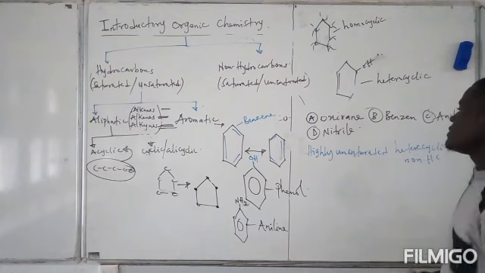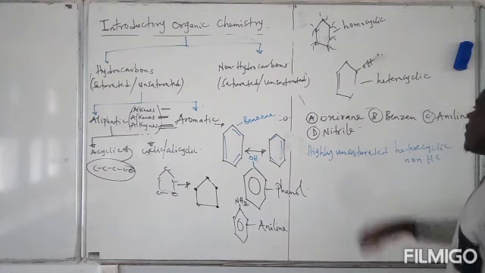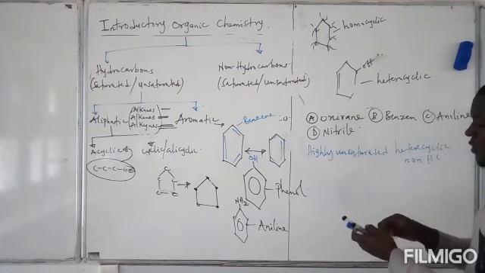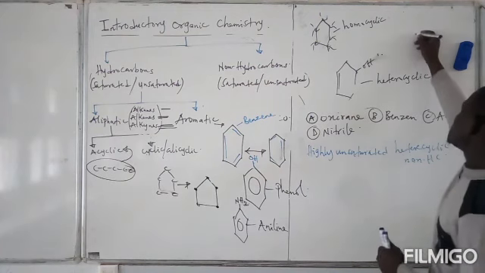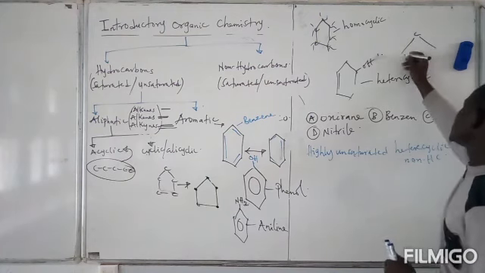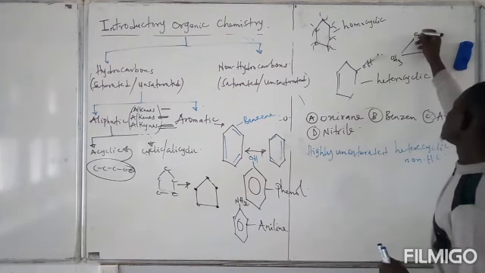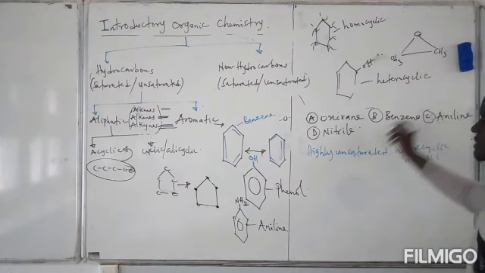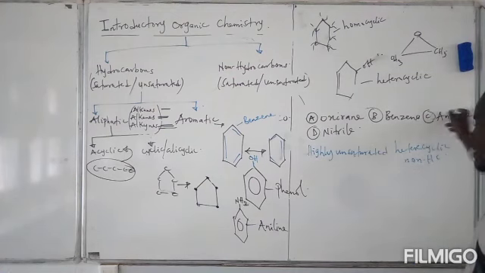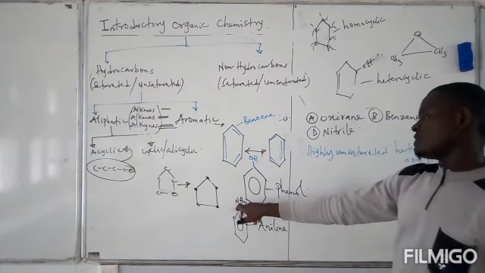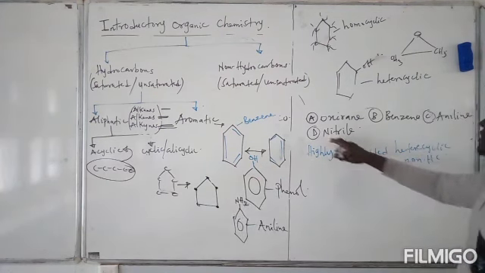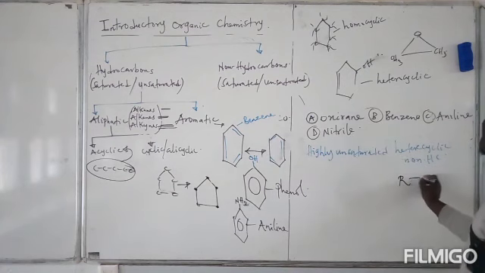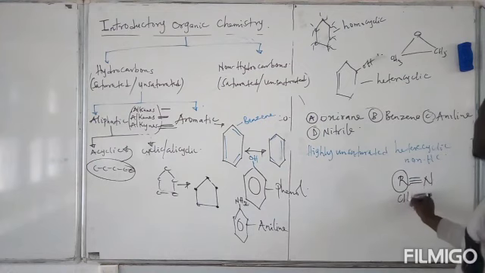I would like you to attempt this. But of course, I'll just give you a clue. You see, oxirane, you might not have heard of it before. Oxirane is just oxacyclopropane. So it's just something like this, with oxygen here. So this is oxirane. And for benzene, of course, you know benzene. As for aniline, I think I've told you about aniline. This is aniline here, adding ammonia to benzene. And as for the nitrile, nitrile is just R triple bond N. That is a methyl group forms a triple bond with N. So we could have something like CH3 triple bond N. So all these are the compounds.